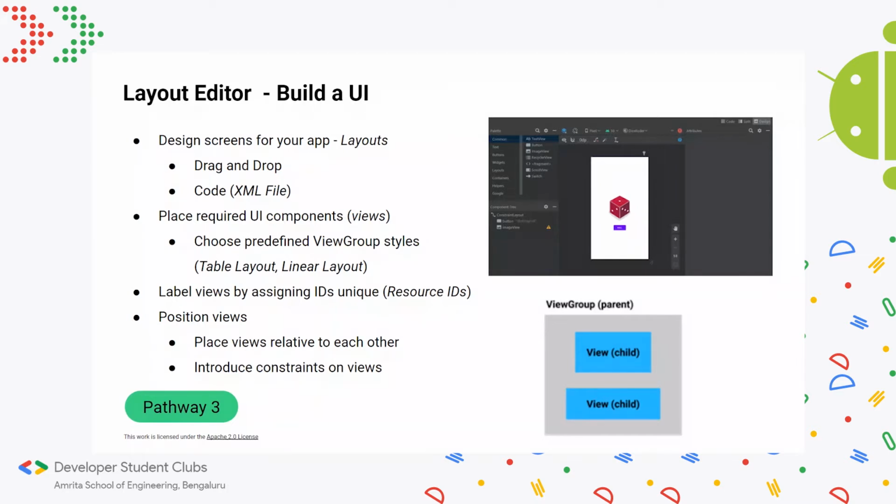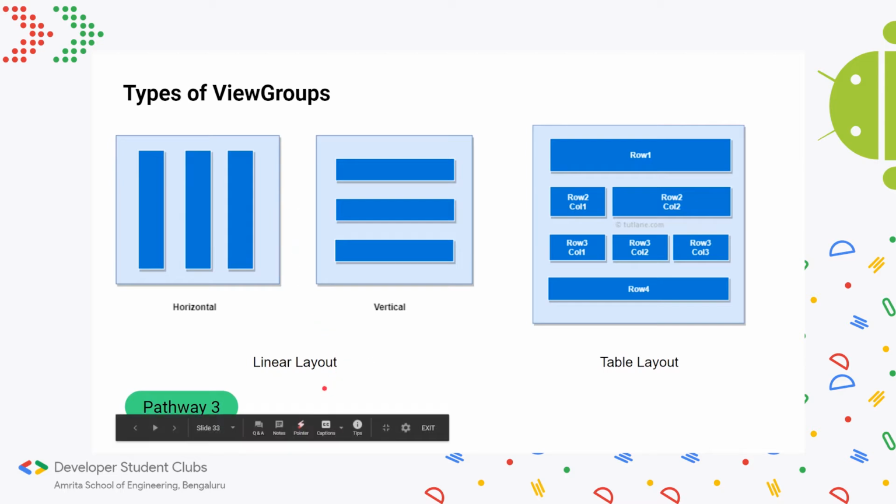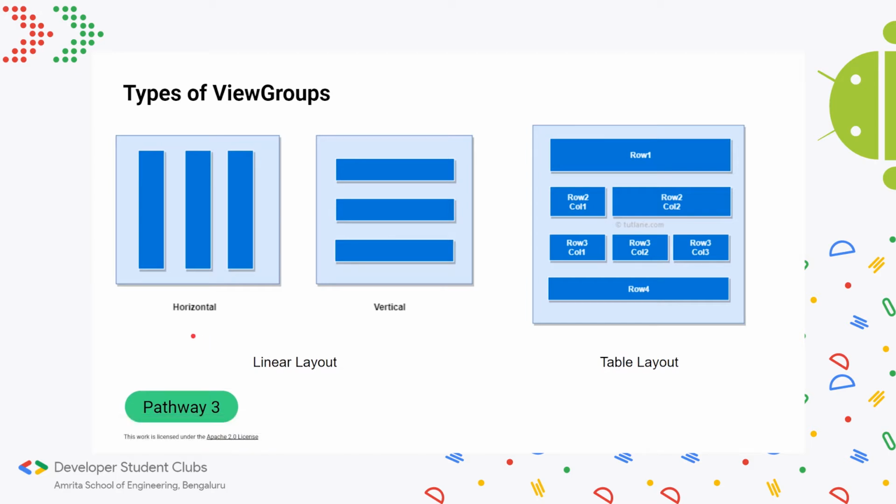There are certain predefined templates in Android for layouts that determine how the screen will be and how you can place the views. So if you look at the different types of layouts, you can see I pasted 2 here. One is known as linear layout. Within linear layout, there are 2 subgroups. One is horizontal, one is vertical.